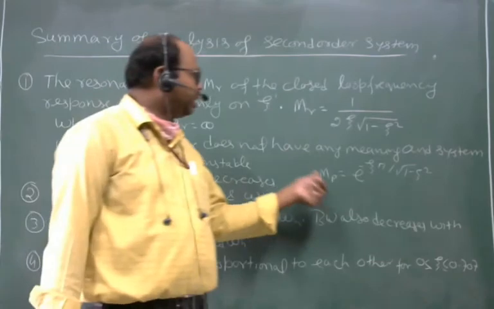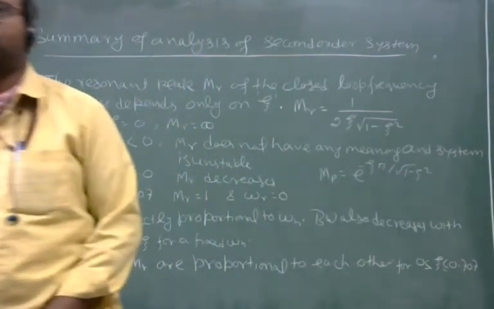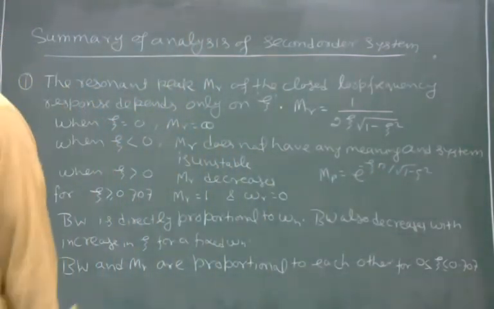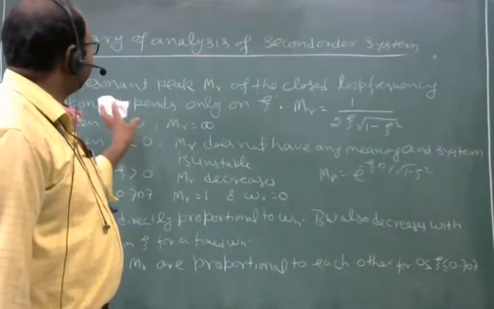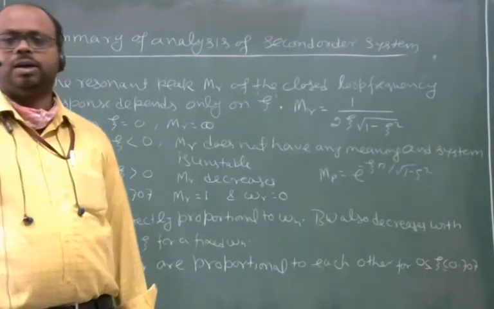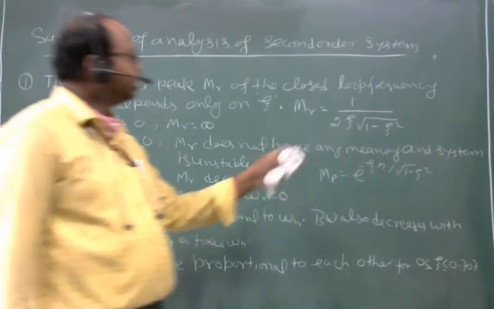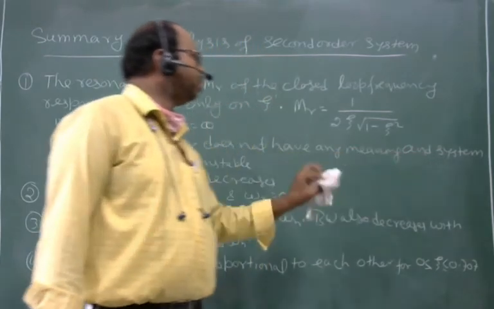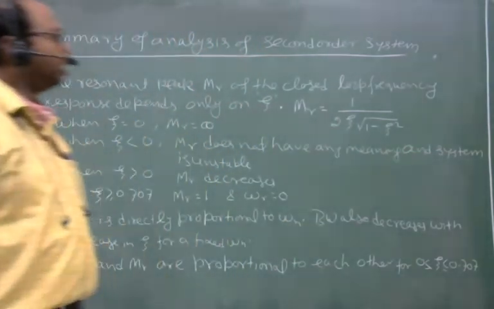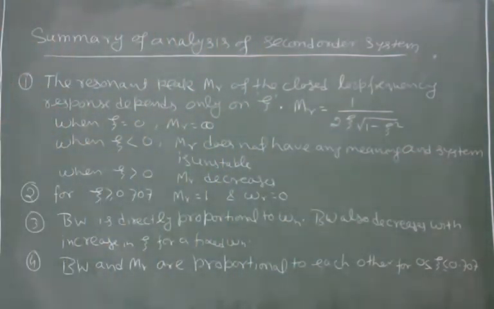This MP depends only on zeta. Similarly, the resonance peak depends only on zeta, and the resonance peak is equal to 1 over 2 zeta under root 1 minus zeta square.